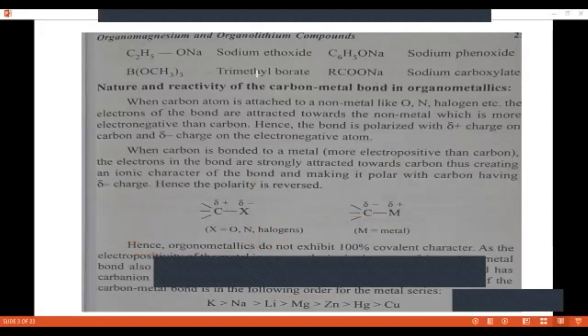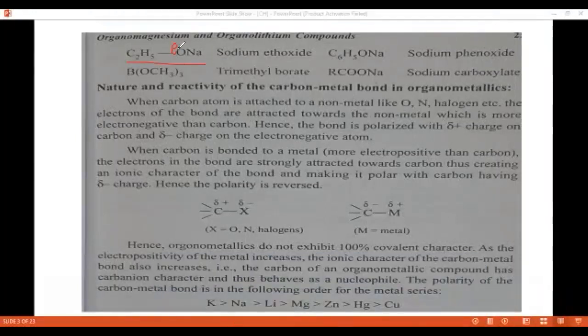Now, for example, sodium ethoxide. This oxygen carries a negative charge, and sodium carries a positive charge. In this example, the carbon is not directly bonded to the sodium; oxygen is bonded to the sodium in sodium ethoxide. Then another example, sodium phenoxide. Here also the same, oxygen carries a negative charge, sodium carries a positive charge. These are not organometallic compounds.